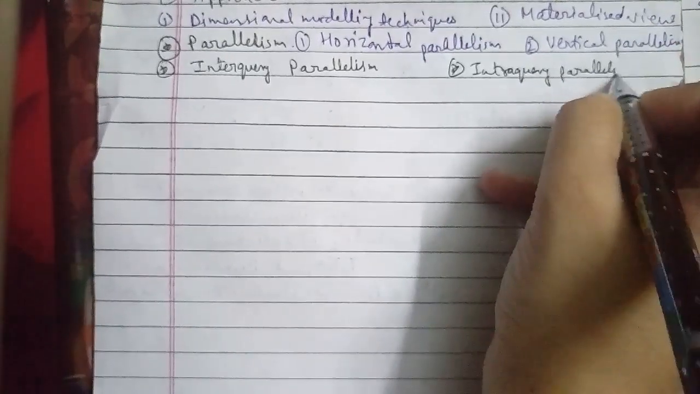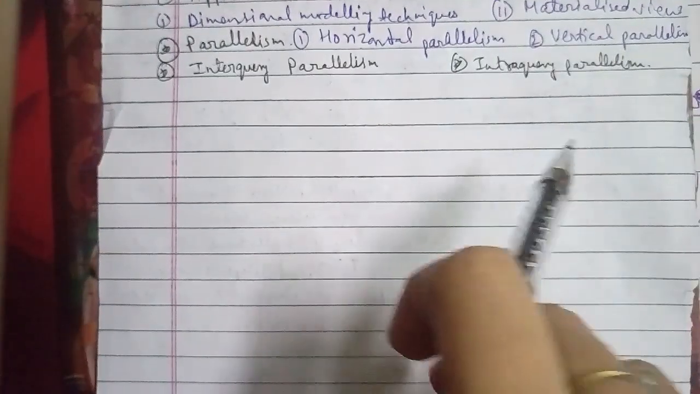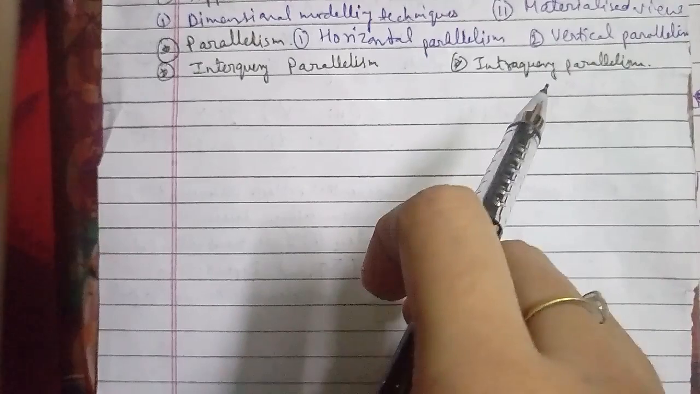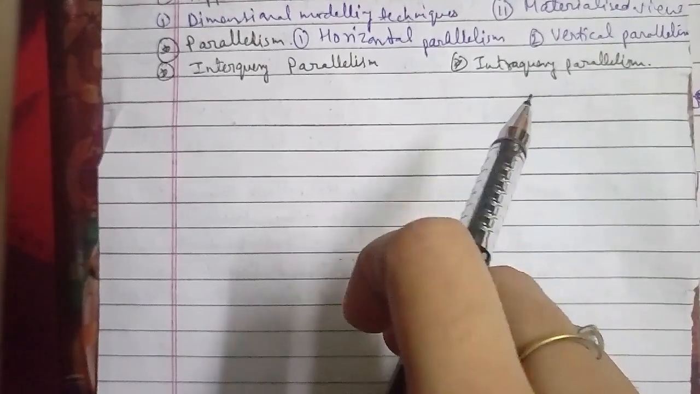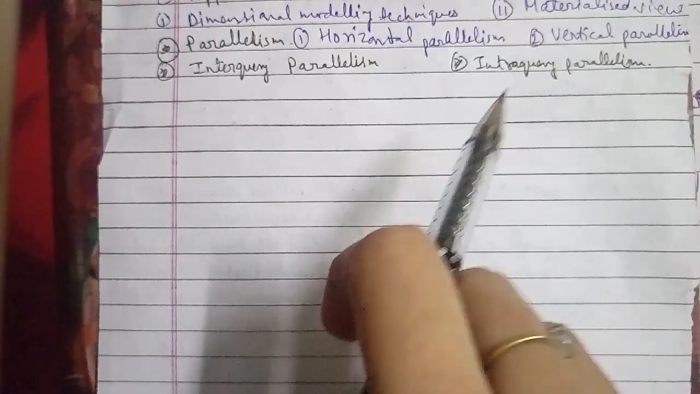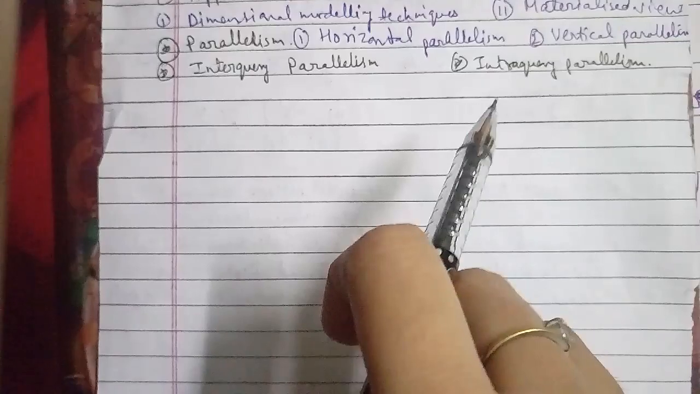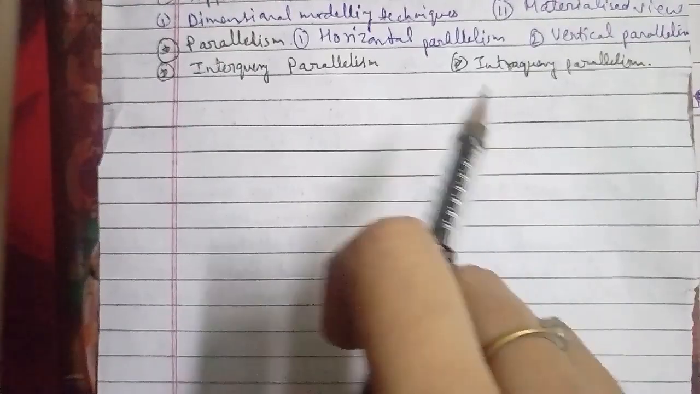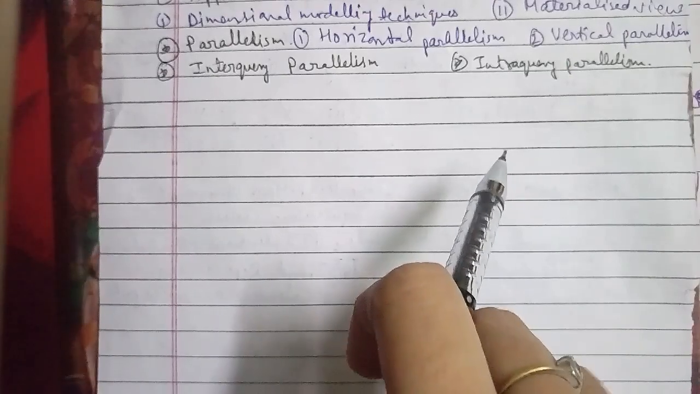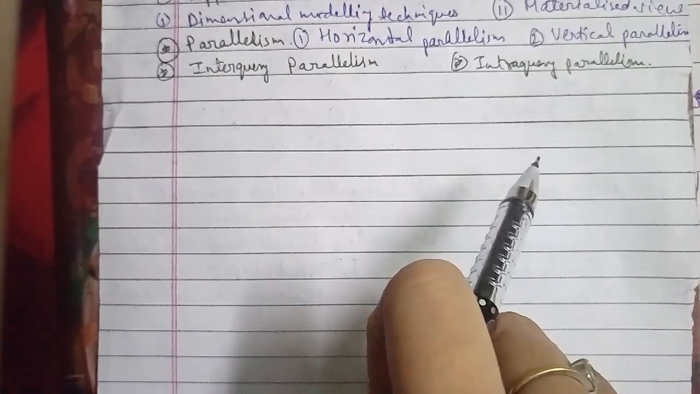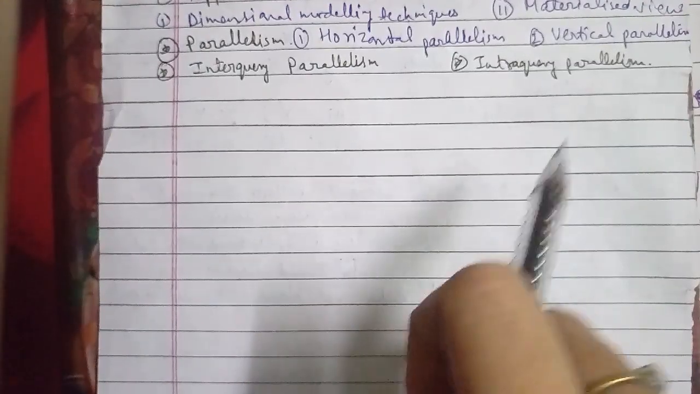Intra-query parallelism refers to the execution of a single query in parallel on multiple processors, and it is important for speeding up long-running queries as well. Now we'll go ahead with another question, that is, what are the different architectures available for parallel processing.